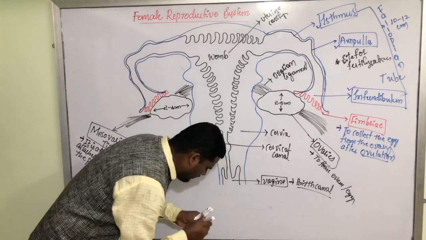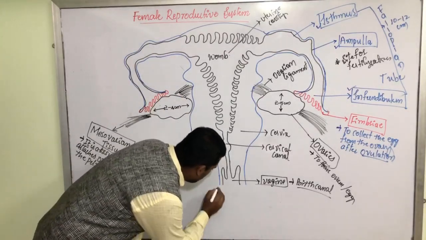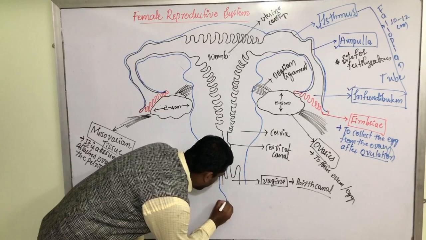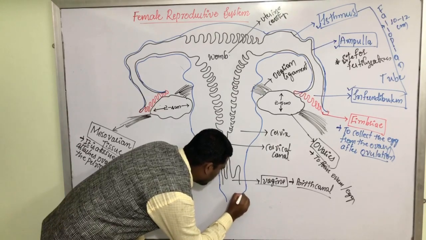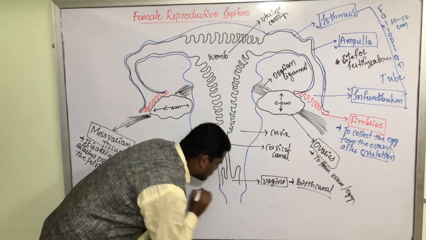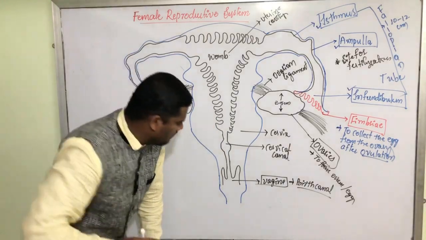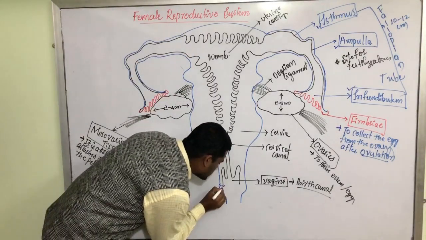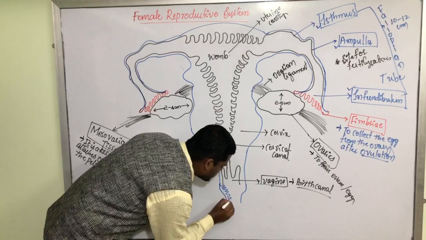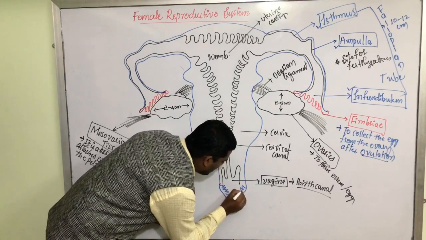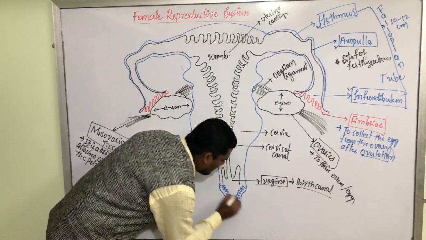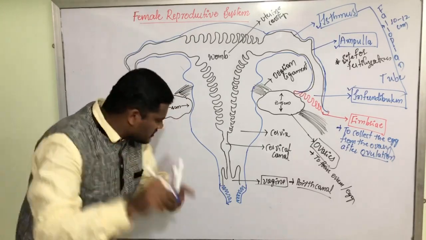This vagina is a very important structure for our examination, particularly competitive exams. Listen very carefully, my dear friends. Now, this vagina has got a rough surface internally.